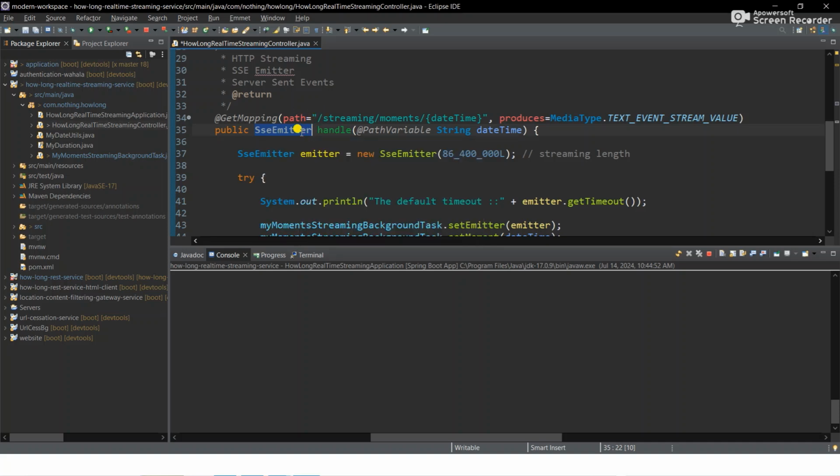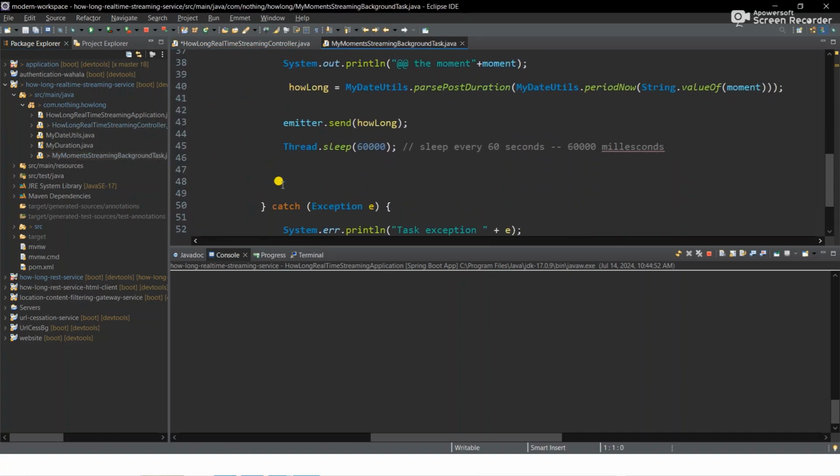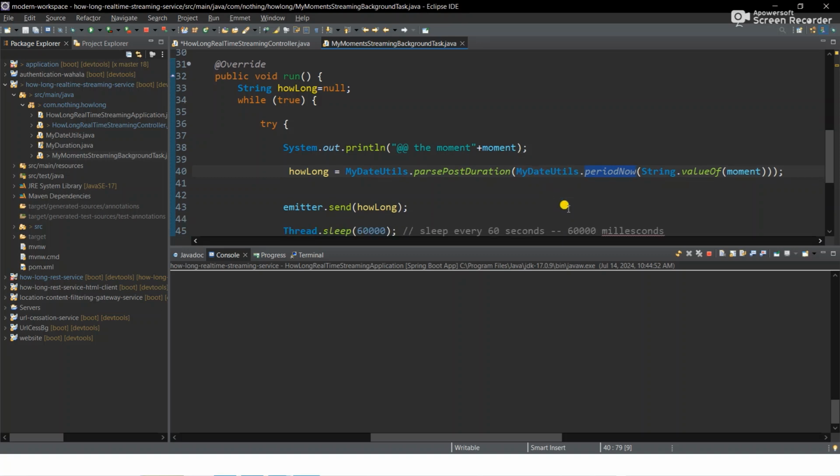Yeah, so if we go into the process flow for this, or how it was done, this is the line that actually does almost all the work. It's just a daytime period now. I pick the date, I go and do period now, then period now gives me the period. It compares my current date timestamp to the time that is coming. Then when it comes, I know the value, then I emit it.